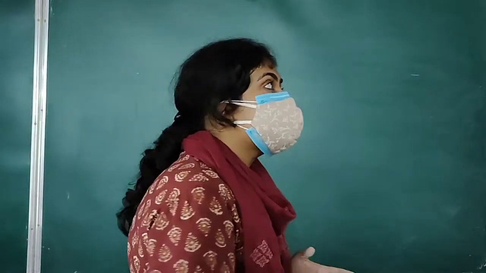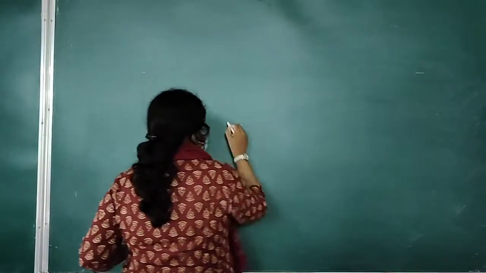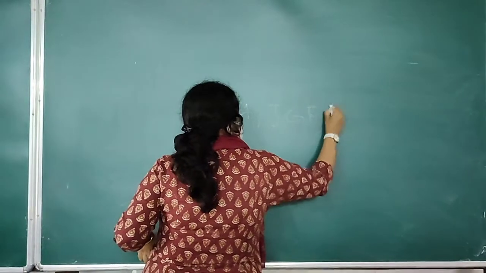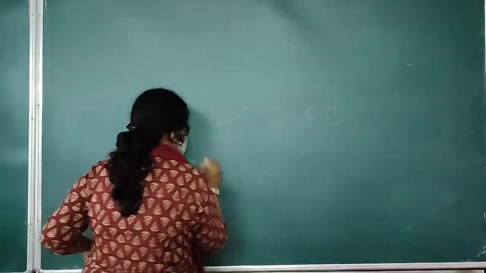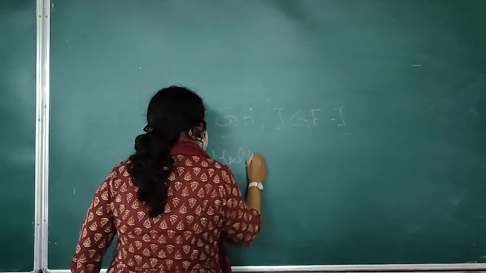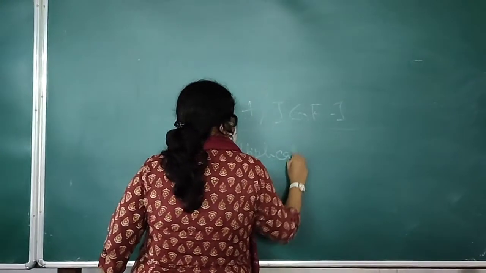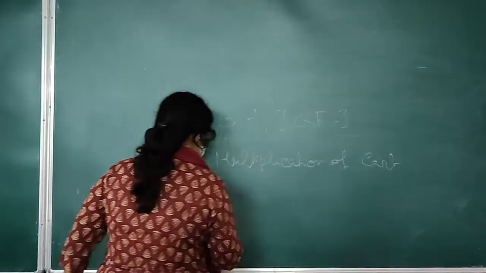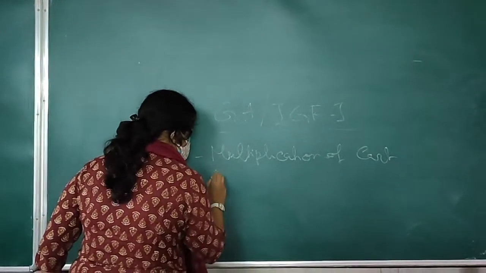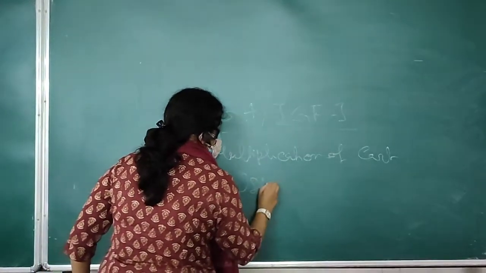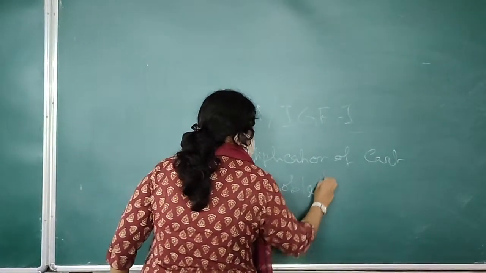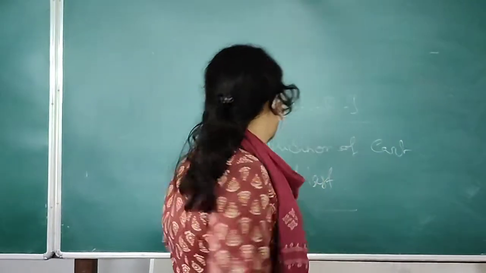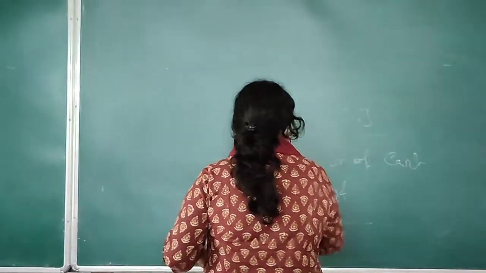Now what is the role of growth hormone and IGF-1 in this? Growth hormone and IGF-1 are responsible for multiplication of cartilaginous cells, and they also promote the action of osteoblasts. They actively take part in bone remodeling in later life.